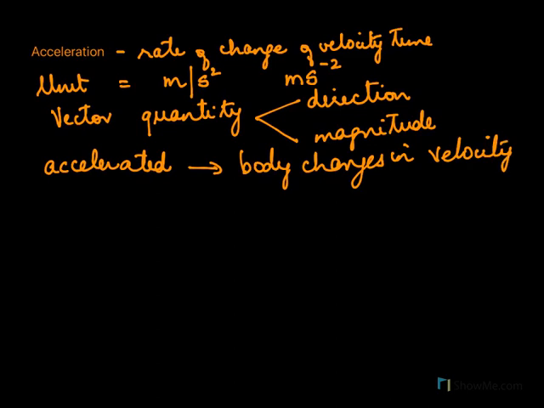So when does a body change its velocity? Two things. Velocity has got two parts. It has got direction and magnitude. So if a body changes its direction, it changes its velocity and it is said to be accelerated. Or if a body changes its speed, it is also said to be accelerated.